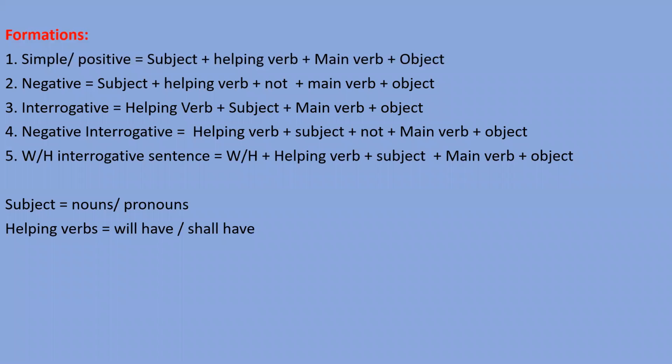Right? So the main thing we have to understand with every type of sentence is the helping verb of that tense and the main verb of that tense. Okay, so by the helping verb and main verb we can recognize the tense of the sentence, right? For this tense we have to use will have and shall have as the helping verbs. And main verbs, I have told you, in perfect tense we have to use the third form. In all the perfect tenses we will use the third form, right?